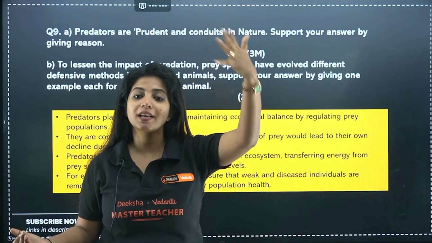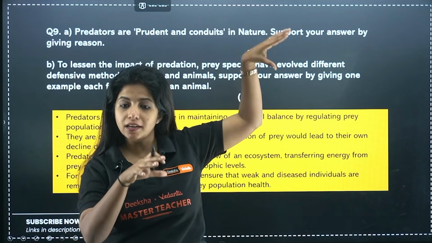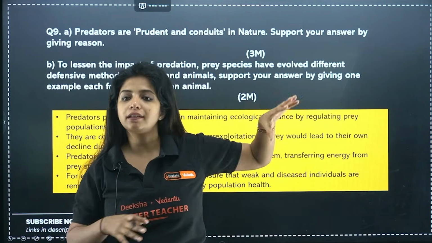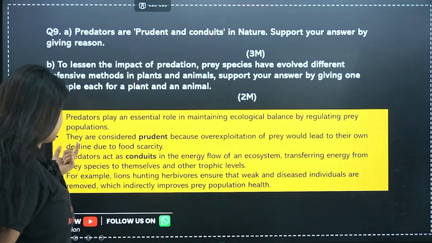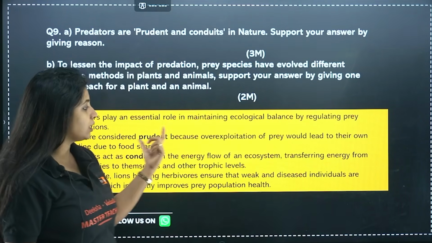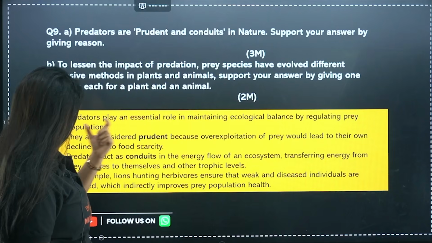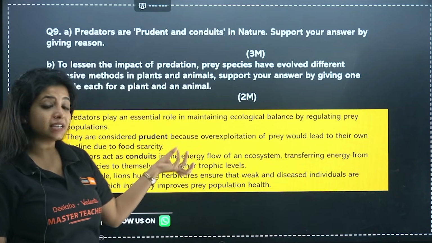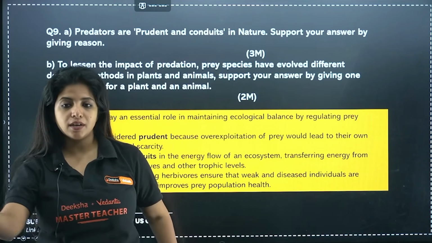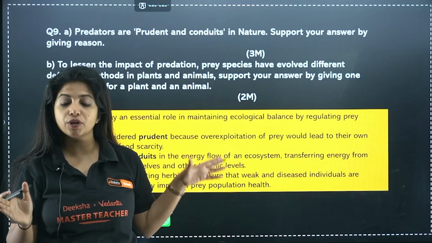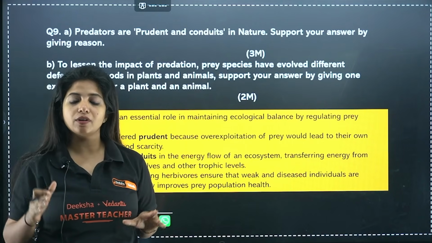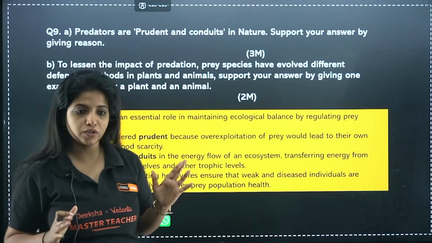From the tiger, it goes to the next organism out there. So it's like a channel of energy, of matter, everything that you see. So predators are considered conduits in the energy flow of an ecosystem, transferring energy from the prey species to themselves and the next trophic levels. So prudent because they avoid overexploitation, conduits because they help in the energy flow in an ecosystem.